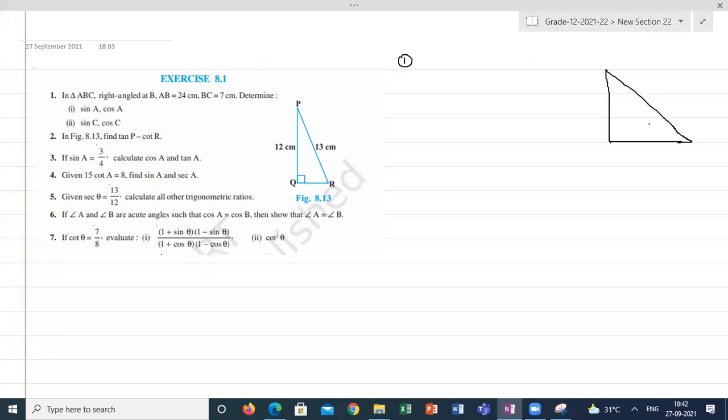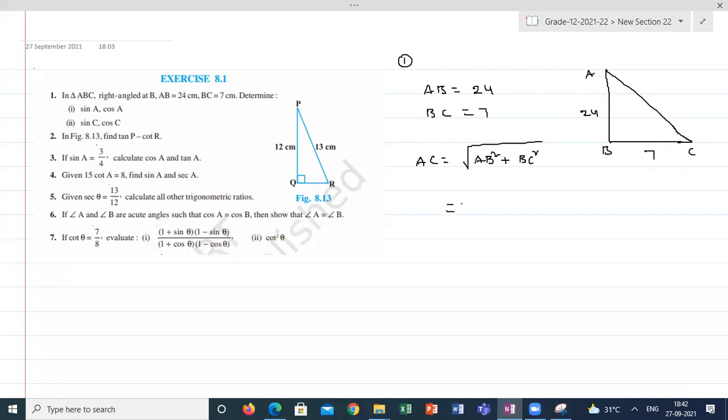There is a triangle ABC, right angle at B. They gave AB is equal to 24 and BC is equal to 7. So this is 24 centimeter, this is 7 centimeter. So AC is equal to root of AB square plus BC square.